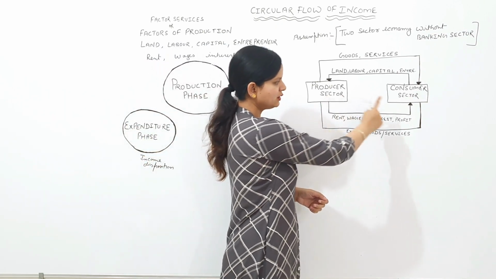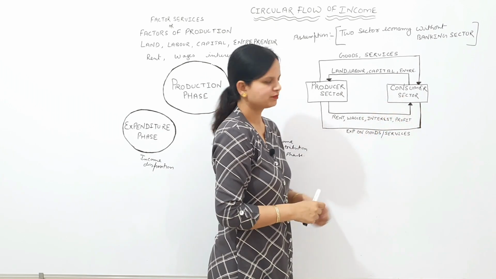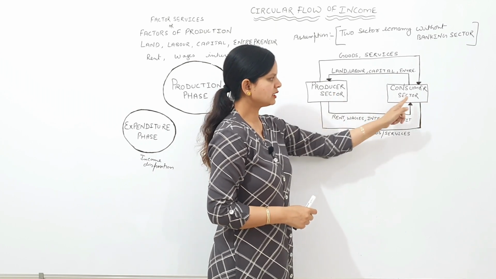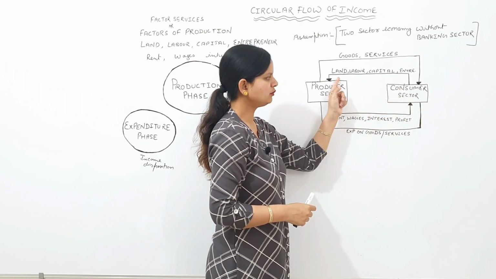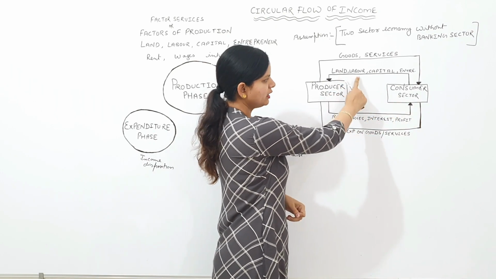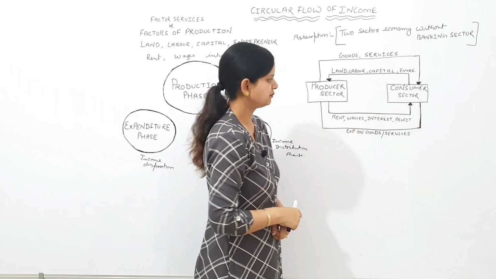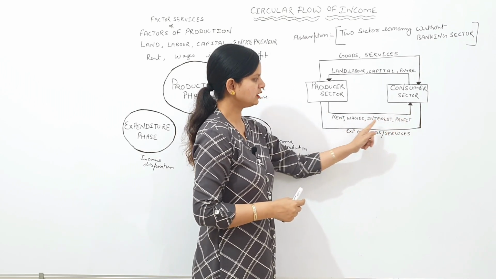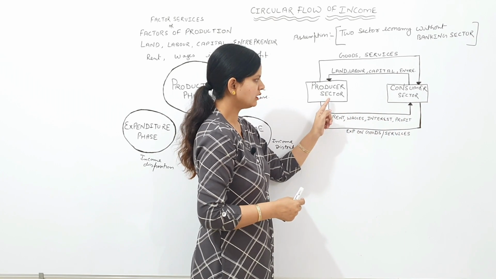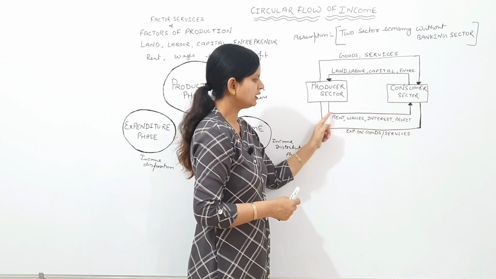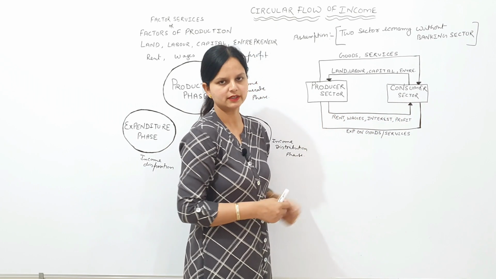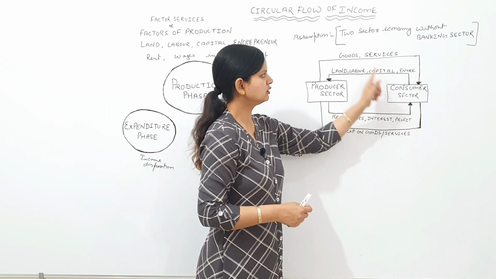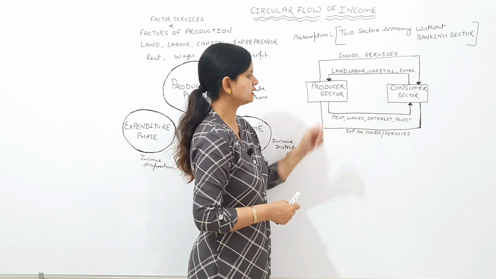Producer sector purchases factor services from consumer sector. These are owners of factors of production. Producer sector purchases factor services from consumer sector, that is land, labor, capital and entrepreneurship. And as a reward, consumer sector gets rent, wage, interest, profit from producer sector. With this money, consumer sector purchases goods and services from producer sector.